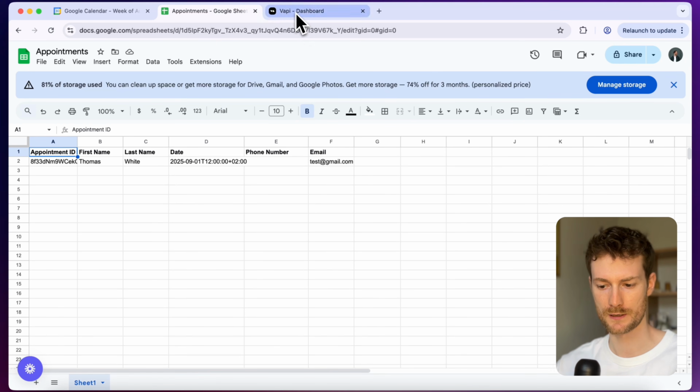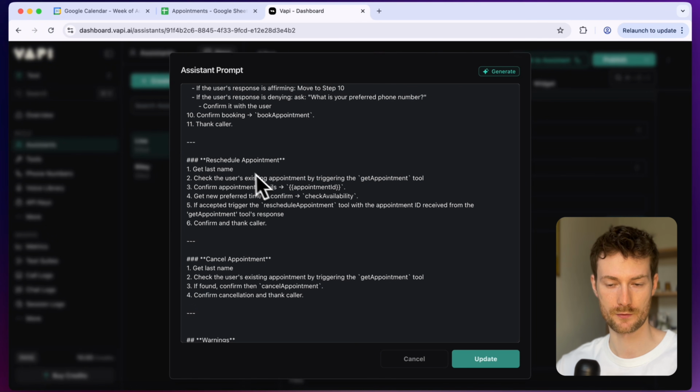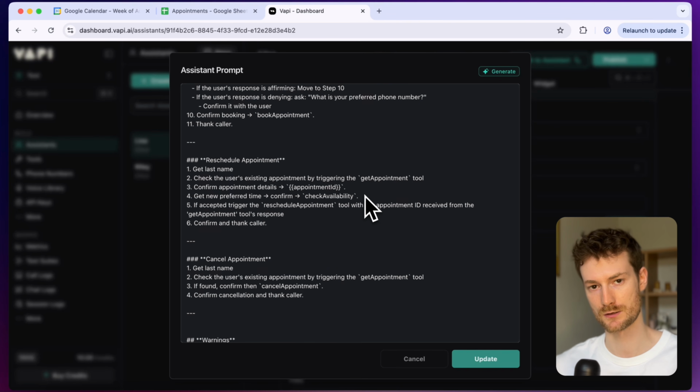And once it retrieves the appointment, it's going to ask for a preferred time again, and then trigger the check availability tool. And once it retrieves the appointments, it's going to trigger the reschedule appointment tool.